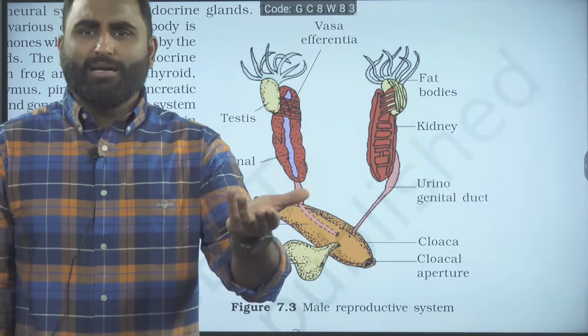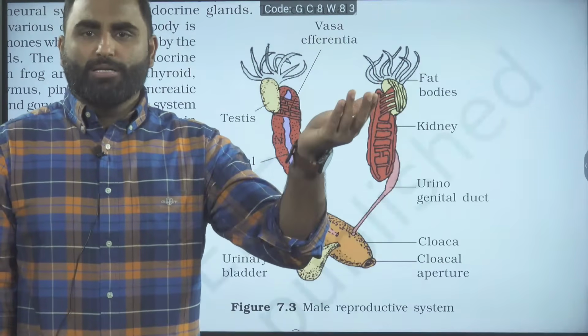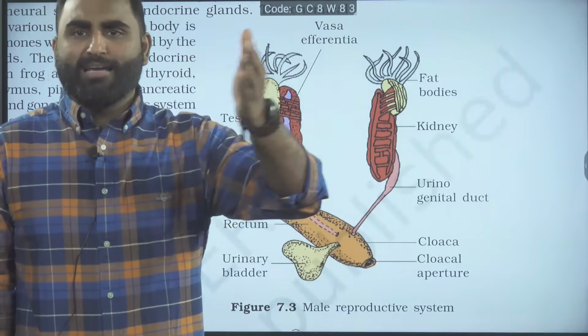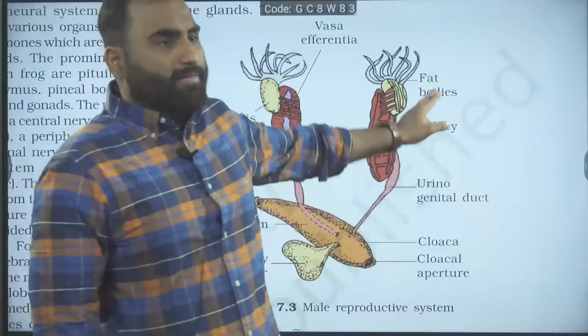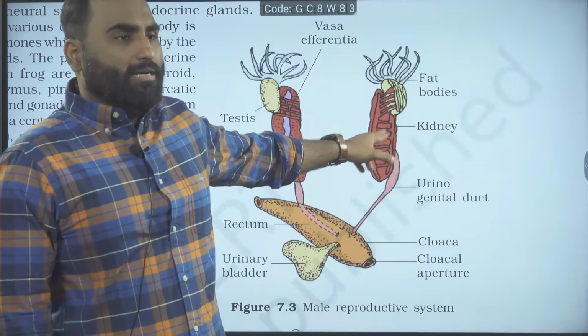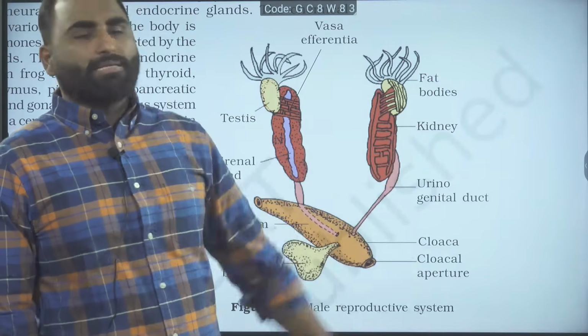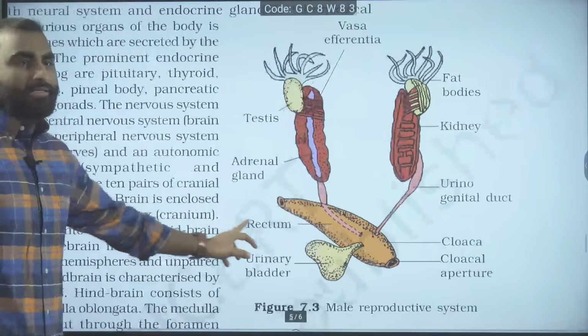Efferentia means going out. Afferent is coming in, efferent is going out. So vasa efferentia, a duct, is taking the sperms out from the testes. Then it comes into the kidney, where you can see the horizontal canals and the vertical canals. These are the Bidder's canal, ultimately connecting to the urinogenital duct.